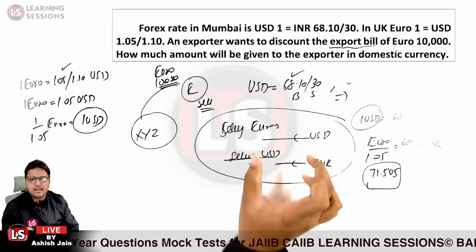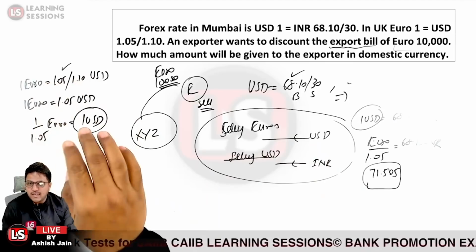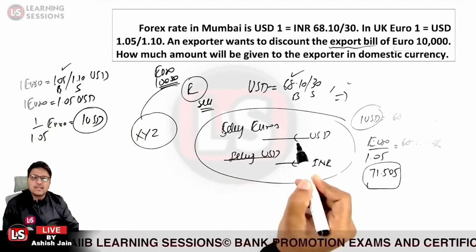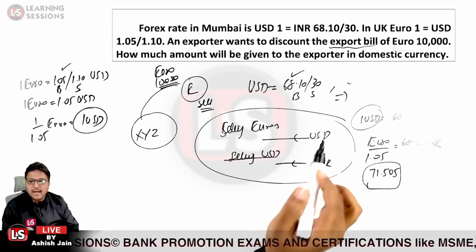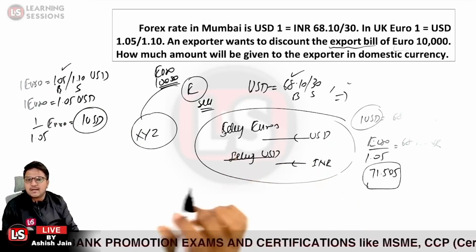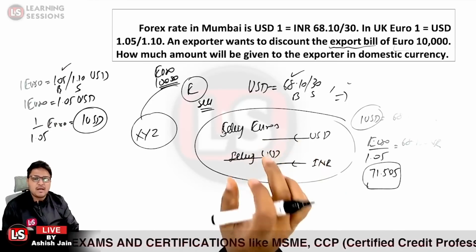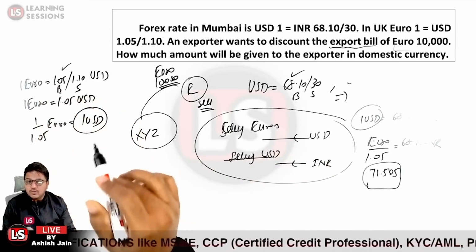So we are provided with the currency pair for euro to USD, that is 1.05/1.10. Now this is a buying rate and this is a selling rate. Now he wants to sell the euros. At what price will he be able to sell the euros? At a price at which the market is ready to buy. So he can sell it for 1.05 USDs over there.